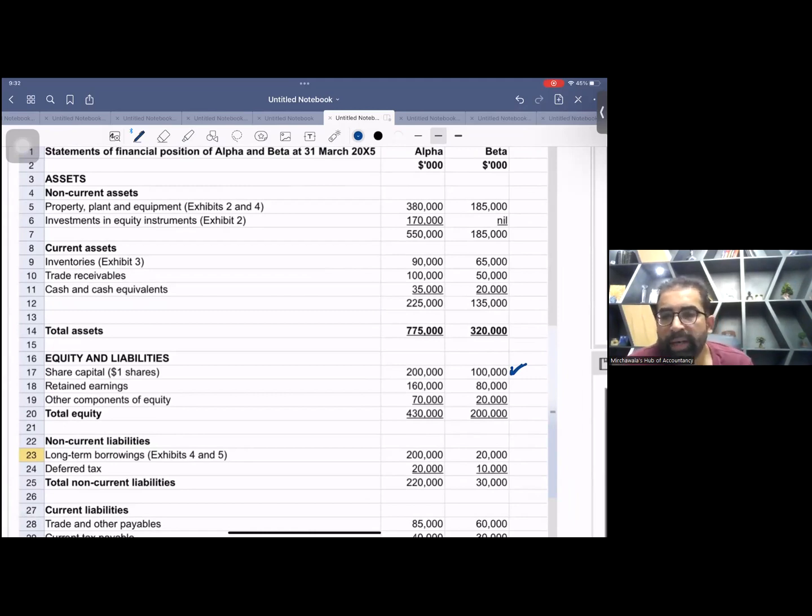The total number of shares issued by S company was 100,000, but the parent company acquired 80 million. So 100,000 means 100 million here, because of the 3 zeros as well. Out of this 100 million shares, P company acquired 80 million. That means P to S holding is 80%.